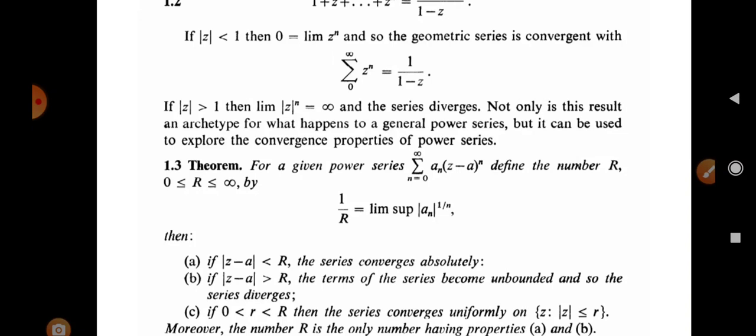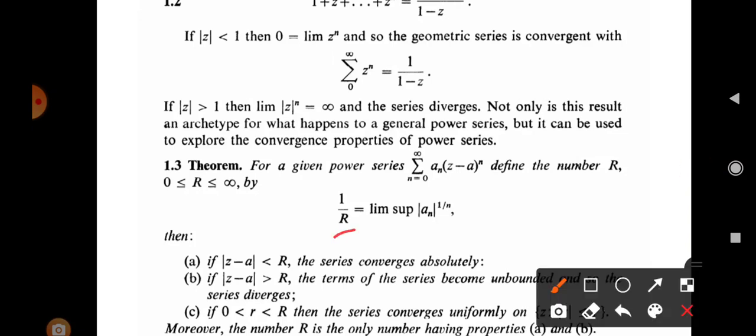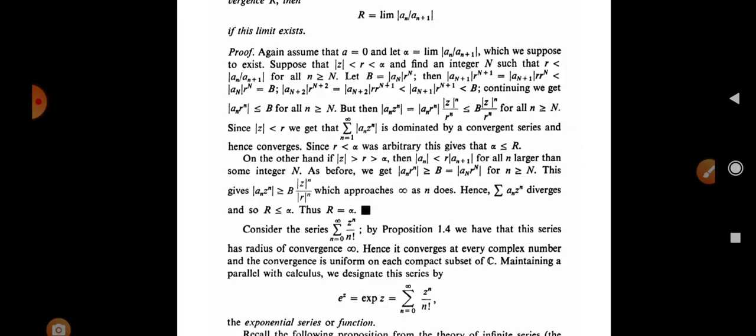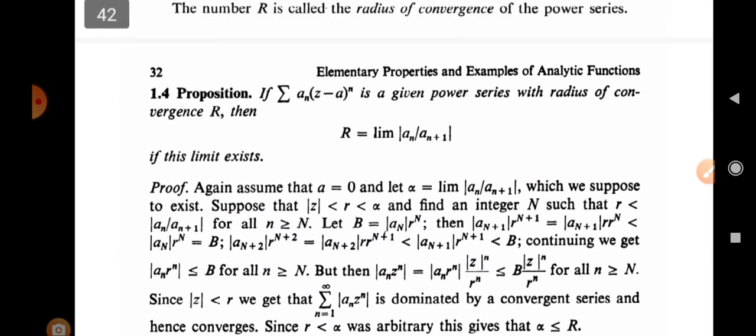Also that number R is called the radius of convergence, and it is the only number R having these two properties A and B. So we define a number R and its corresponding properties. That number R is called the radius of convergence of the power series.